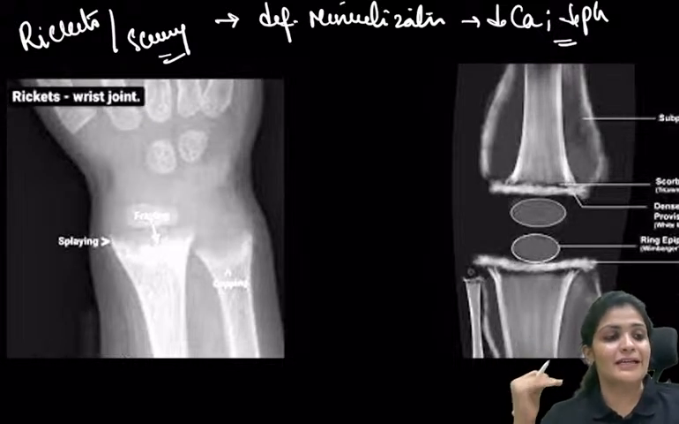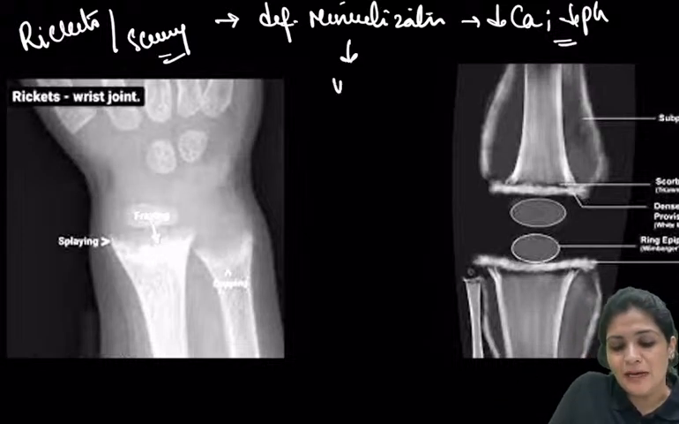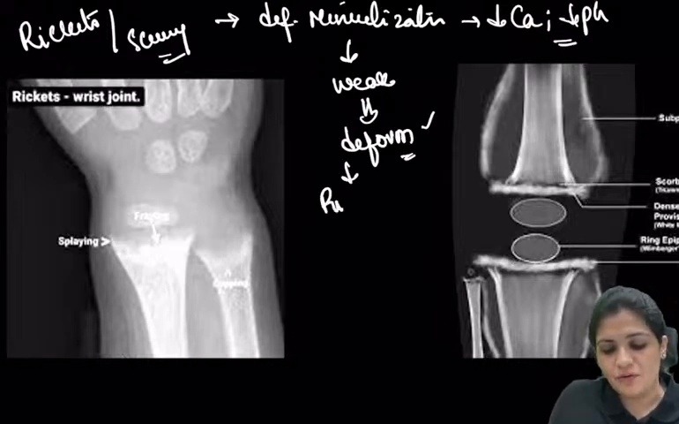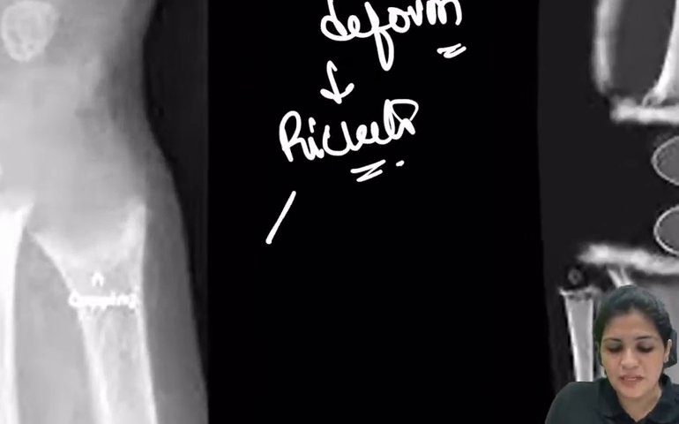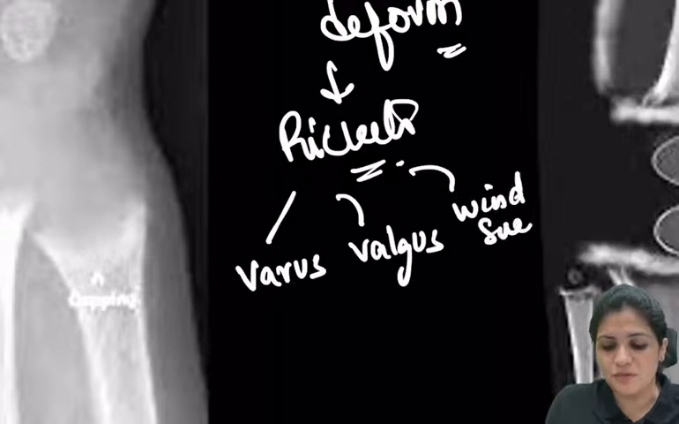Whenever there is a decrease in the mineral content like calcium and phosphorus, the bones become weak and they deform. They don't break, they deform. So this deformity is seen in case of rickets, right? Hence, in rickets, you see varus deformity, valgus deformity, or the windswept deformity.